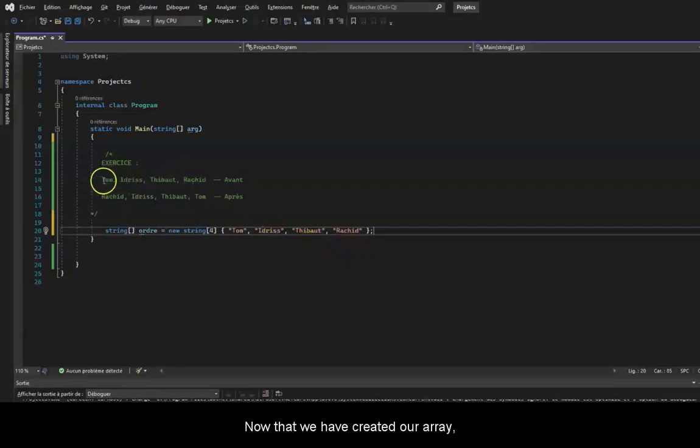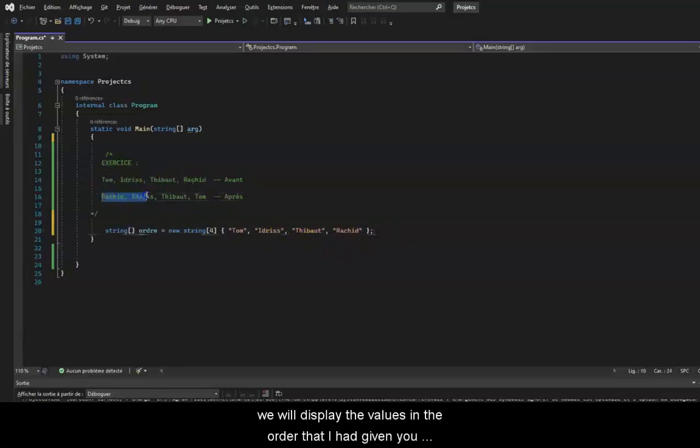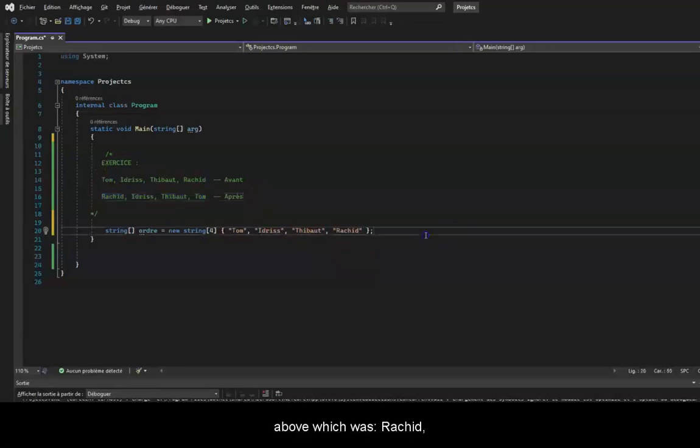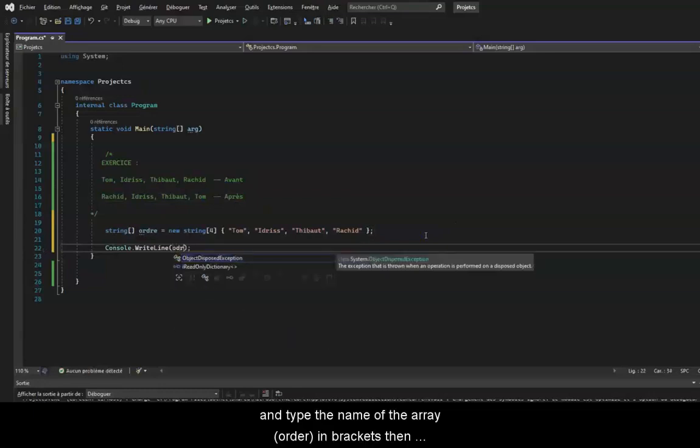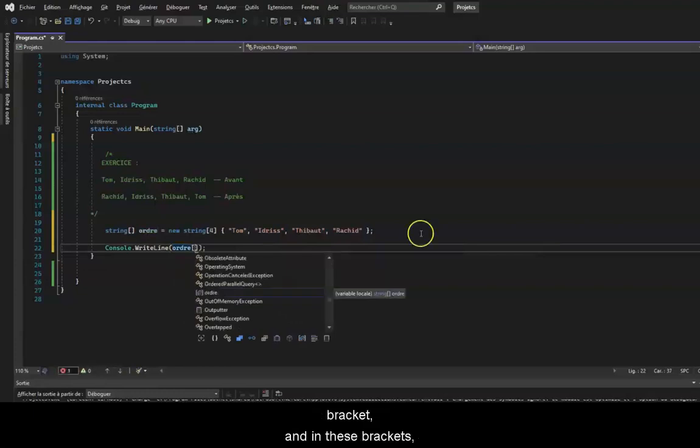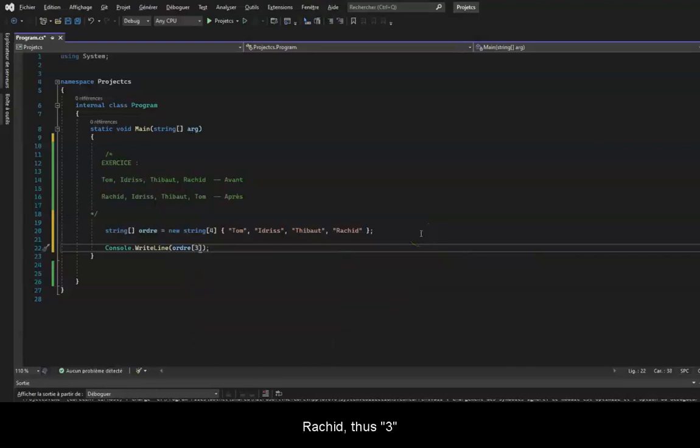Now that we have created our array, we will display the values in the order that I had given you above, which was Rashid, Idris, Thibault, and Tom. So here you just had to type console.writeLine and type the name of the array, then brackets, and in these brackets, it was necessary to put the index that corresponds to Rashid, thus 3.